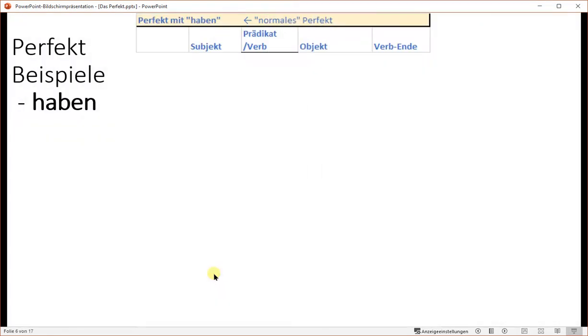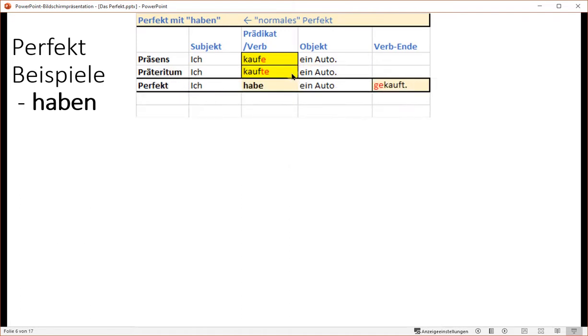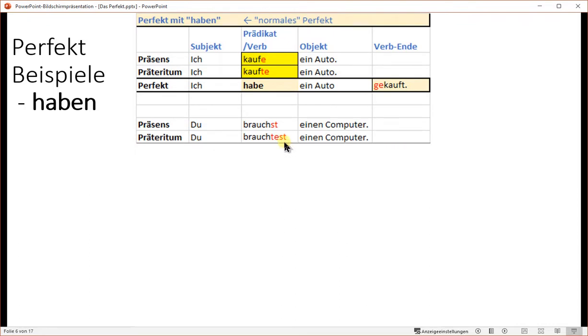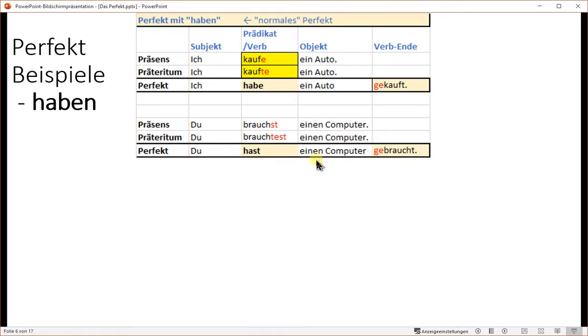Here are some examples with haben. Präsens: ich kaufe ein Auto. Präteritum: ich kaufte ein Auto. Perfekt: ich habe ein Auto gekauft. Ge is at the end of the sentence. Another one: Präsens: du brauchst. Du brauchtest. Du hast gebraucht. Du hast einen Computer gebraucht.